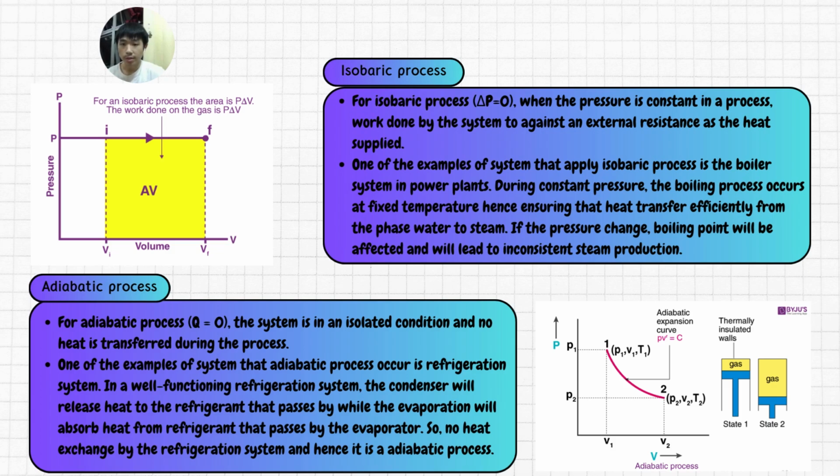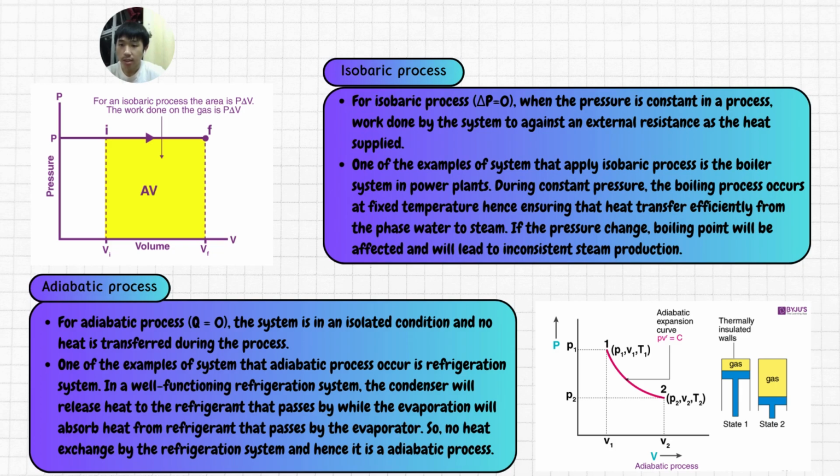Applications for a closed system involve isobaric process, isochoric process, isothermal process, and adiabatic process. For an isobaric process, the pressure is constant in a process. Work is done by the system against an external resistance as the heat is supplied. One example of a system that applies the isobaric process is the boiler system in power plants. During constant pressure, the boiling process occurs at a fixed temperature, hence ensuring that heat transfers efficiently from the water phase to steam. If the pressure changes, the boiling point will be affected and will lead to inconsistent steam production.